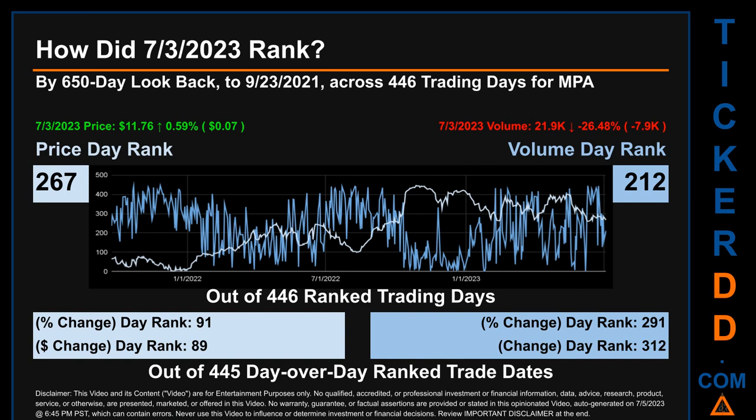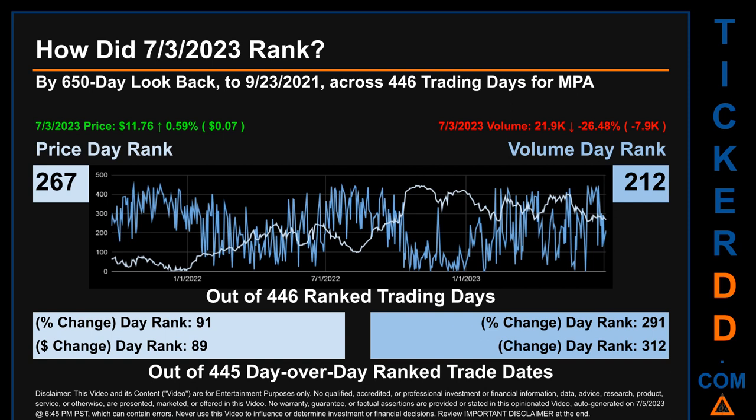How did the 3rd of July 2023 rank for MPA? By 650 calendar day look back to September 23, 2021, across 446 trading days, of which the 3rd of July 2023 price ranked 267 while its volume ranked 212. Each of the 446 trading days were ranked amongst themselves by highest end-of-day price and volume, with a rank of 1 being the highest and 446 being the lowest ranked day.